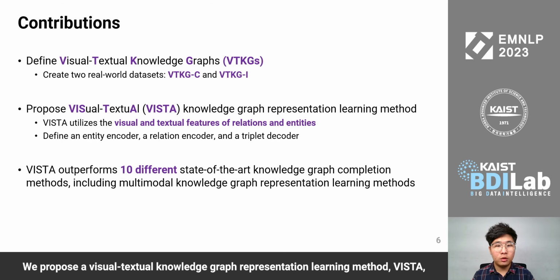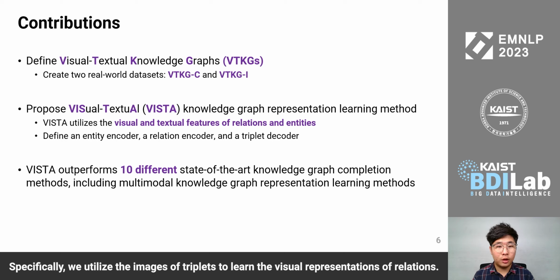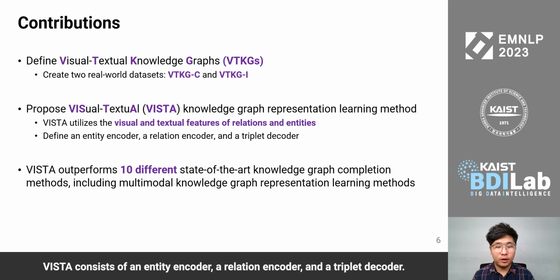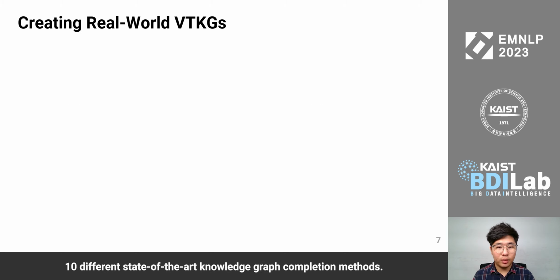We propose a visual textual knowledge graph representation learning method, VISTA, which utilizes the visual and textual features of relations and entities. Specifically, we utilize the images of triplets to learn the visual representations of relations. VISTA consists of an entity encoder, a relation encoder, and a triplet decoder. To the best of our knowledge, VISTA is the first method that learns visual representations of visually expressible relations. Our experimental results show that VISTA significantly outperforms 10 different state-of-the-art knowledge graph completion methods.